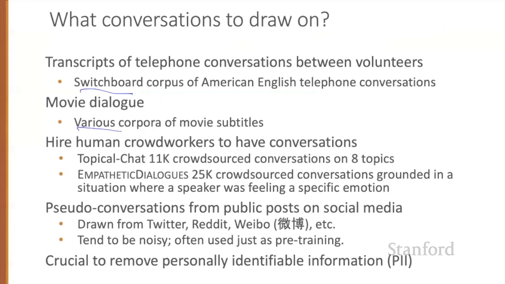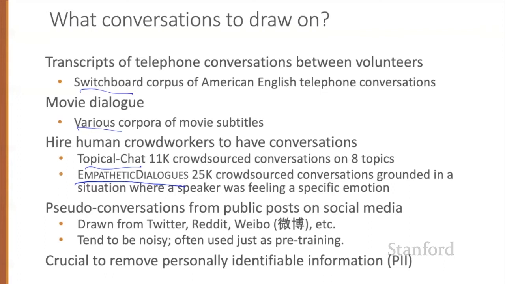Datasets have also been created specifically for training dialogue systems by hiring crowd workers to have conversations, often having them take on personas or talk about knowledge provided to them. For example, the Topical-Chat dataset has 11,000 crowdsourced conversations spanning 8 broad topics, or the Empathetic Dialogues dataset has 25,000 crowdsourced conversations grounded in a specific situation where a speaker was feeling an emotion.